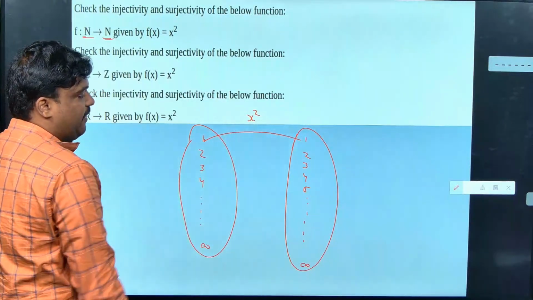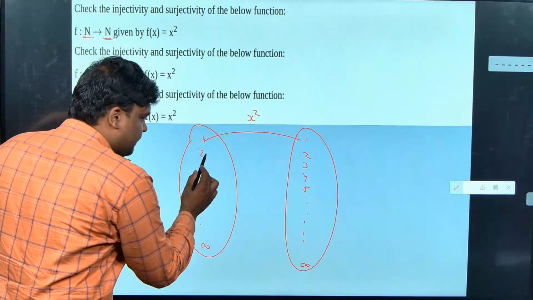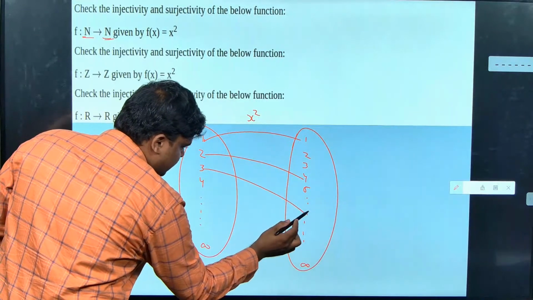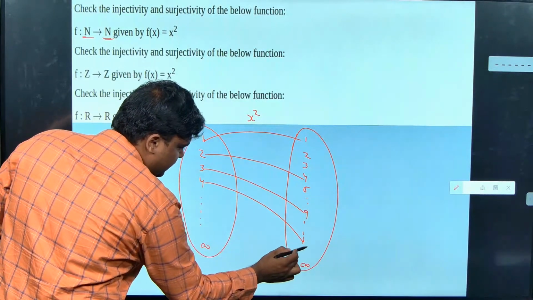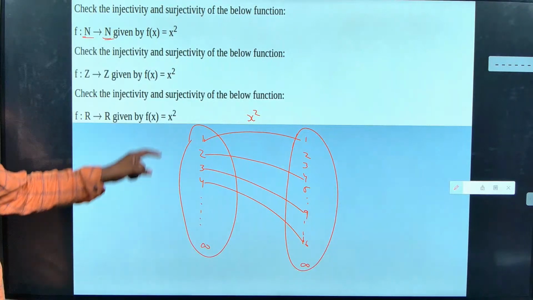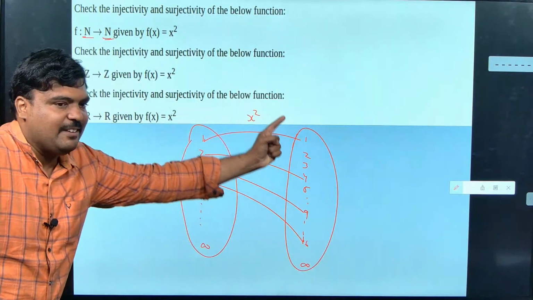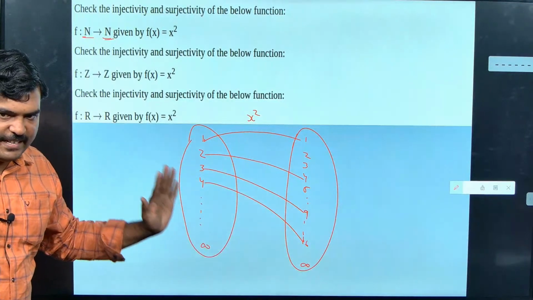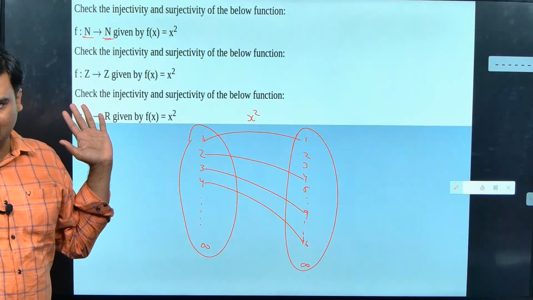If I give 1, what is 1 square? 1 only. What is 2 square? What is 3 square? What is 4 square? And it goes like that, right? Definitely for every natural number I am going to get only one single output. So definitely this is a one-to-one function, correct?